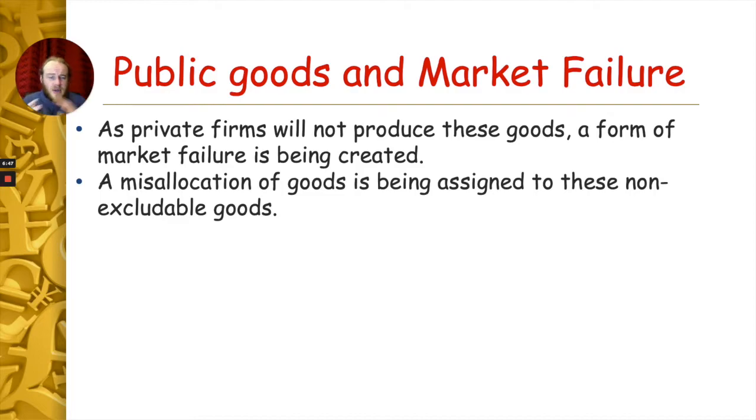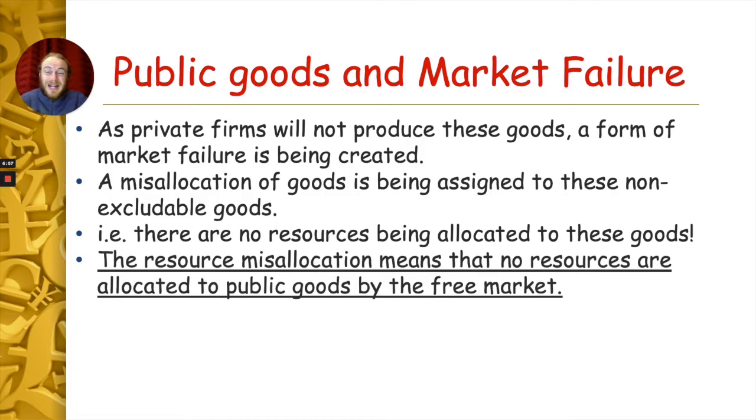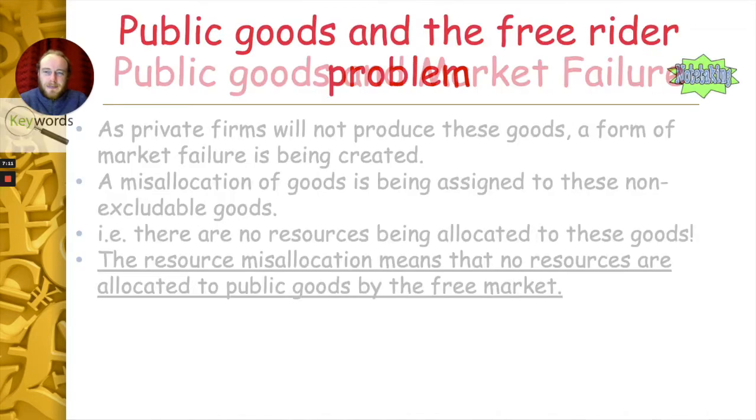Because, why do we have market failure? Because of the misallocation of resources. So the misallocation of goods being assigned to these non-excludable goods, i.e. there's no resources being allocated to these goods, this misallocation means that no resources being allocated to public goods by the free market means we have a market failure. By the free market not providing these goods, someone has to provide them. That's why the government steps in to provide them.